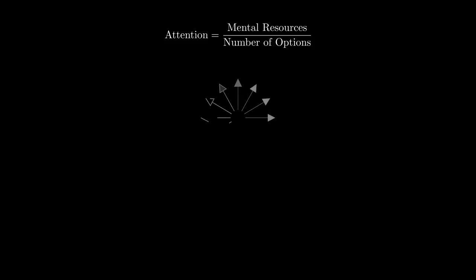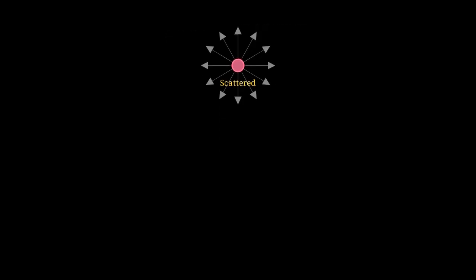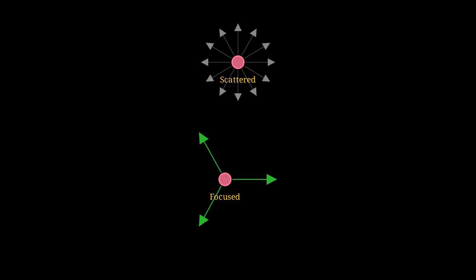Constraints work through a psychological phenomenon called the focusing effect. Attention equals mental resources divided by number of options. Fewer options means more attention per option. Without constraints, attention scatters in all directions, like these arrows, diluting focus across too many possibilities. With constraints, attention focuses on fewer, stronger directions. Each arrow represents much more mental energy and deeper exploration.